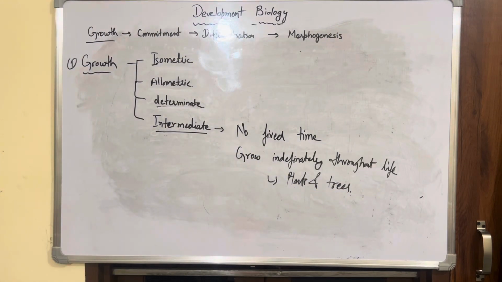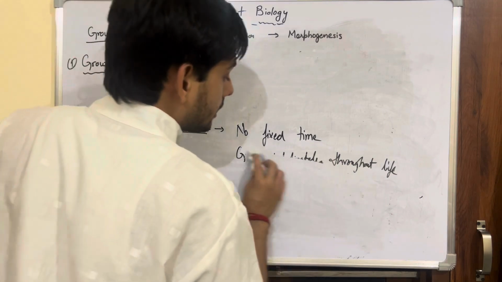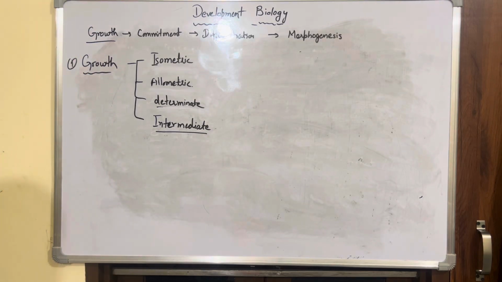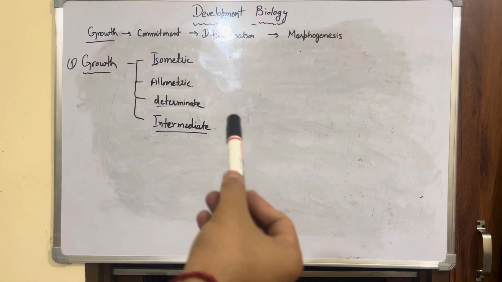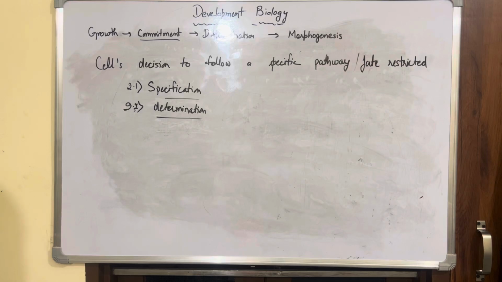Like, I must give you a good example, which is your redwood tree, which grows so high that we don't have anything which determines how much it can grow, right? So with this, the growth part of the development biology is complete, and after this we will move to our commitment stage. Now we will move to the second key step of development biology,